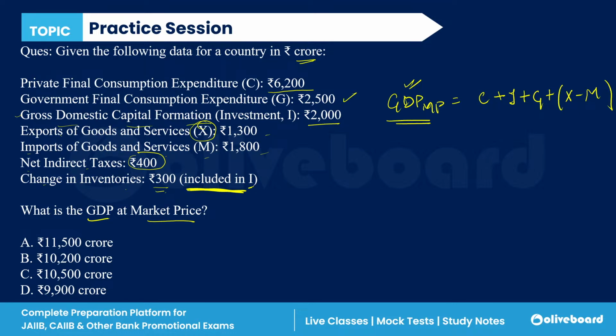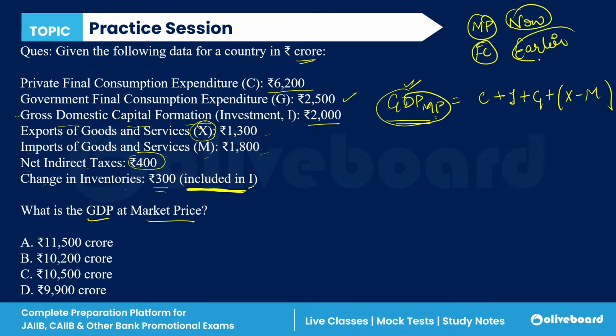So when we have to measure GDP at market price, we don't have to convert it into factor cost. I cleared this in the national income class.